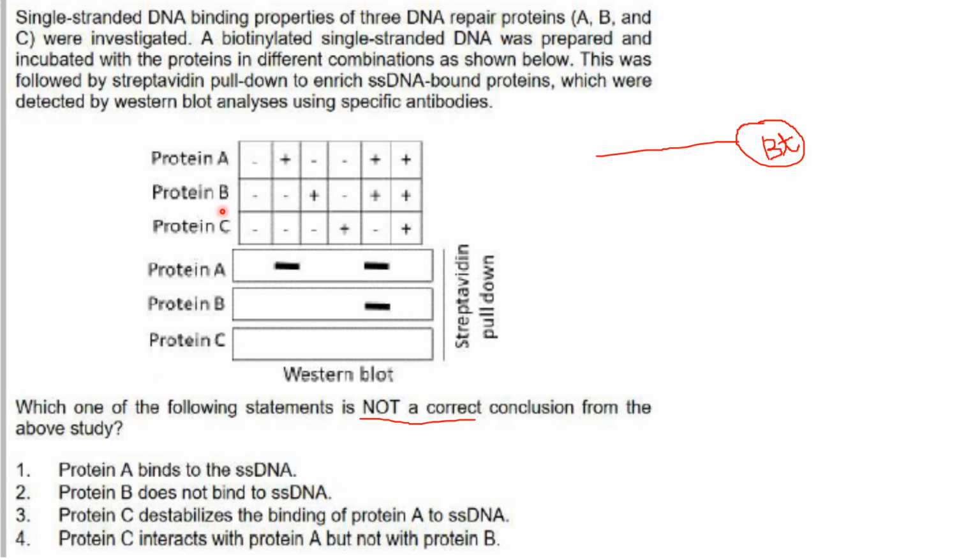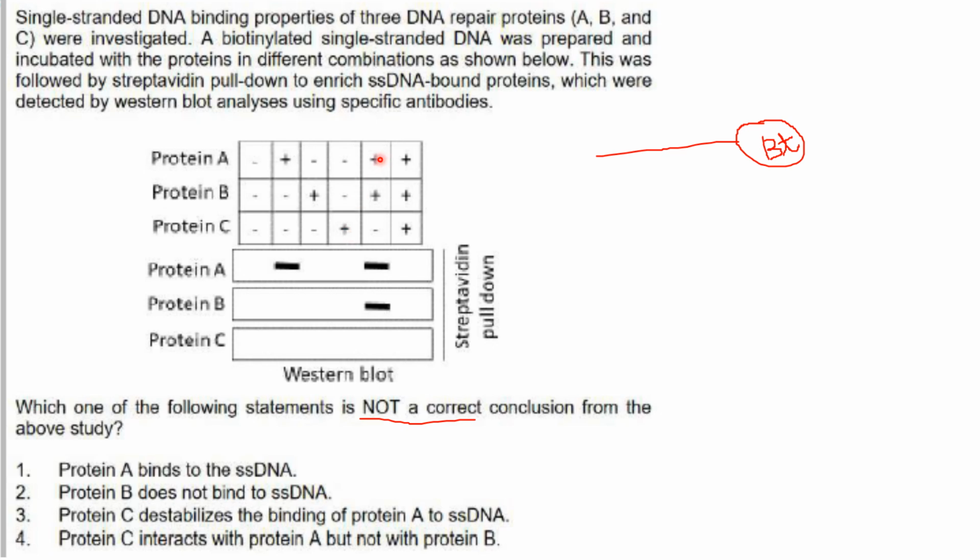Now when proteins A, B, C are not present and the biotinylated single-stranded DNA is added, you don't get proteins A, B, C in the Western blot. But when protein A is added to the biotinylated single-stranded DNA, you get a band of A, showing that protein A binds to single-stranded DNA. But when protein B is added, you don't get a band. Protein C is added, you don't get a band, showing that B and C don't bind to single-stranded DNA.